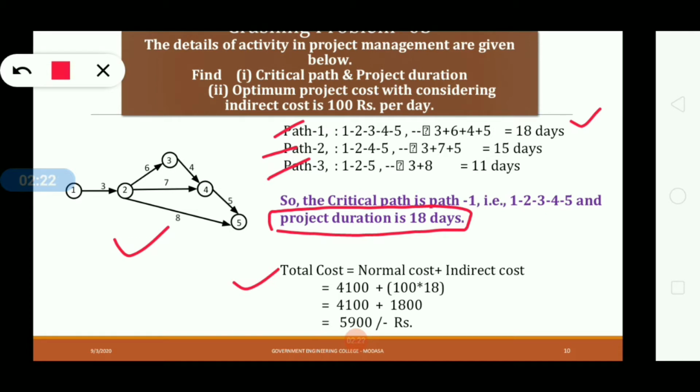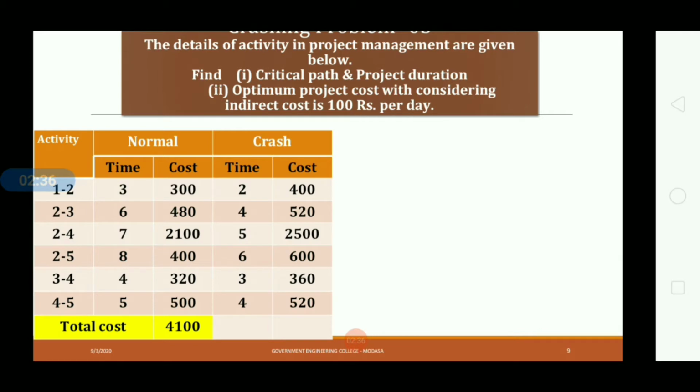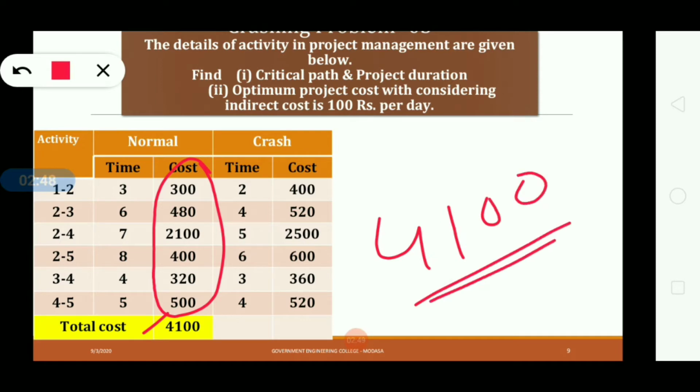Now we will determine the total cost before crashing. So total normal cost is equal to normal cost plus indirect cost, and the normal cost is, see in this table here, the summation of this normal cost is equal to your total cost, that is 4,100 rupees. This is your normal cost.